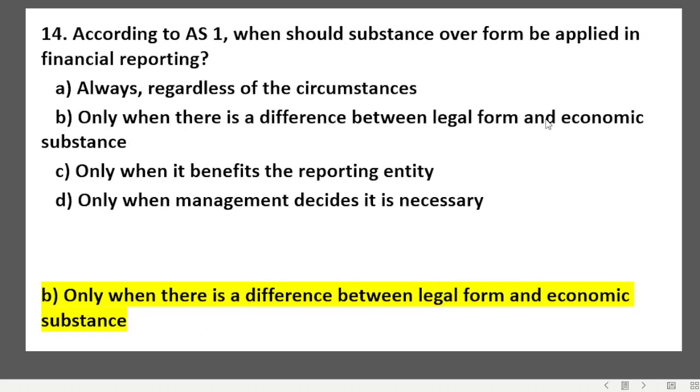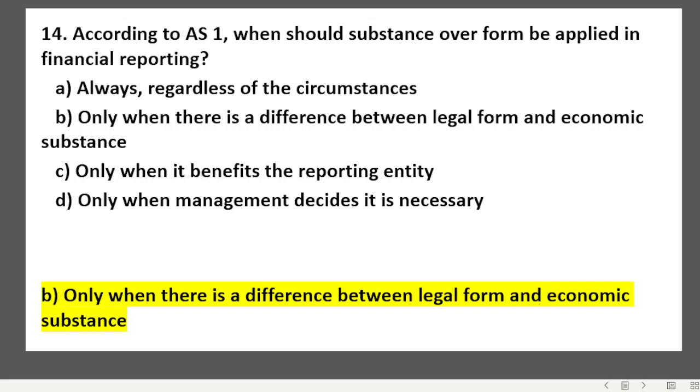According to AS-1, when should substance over form be applied in financial reporting? ठीक है, देखते हैं what are the options. Always, regardless of the circumstances; only when there is difference between legal form and economic substance; only when it benefits the reporting entity; only when management decides it is necessary. No, management's decision is not very material here. यहाँ पे reporting entity का benefit वो भी नहीं देखना है. Answer is only when there is difference between legal form and economic substance.